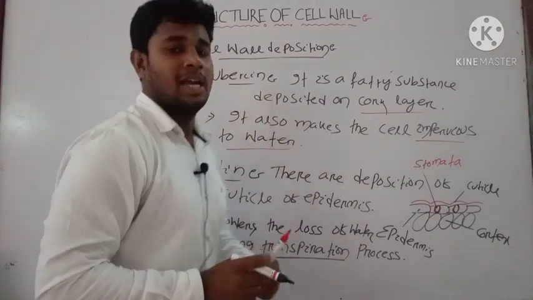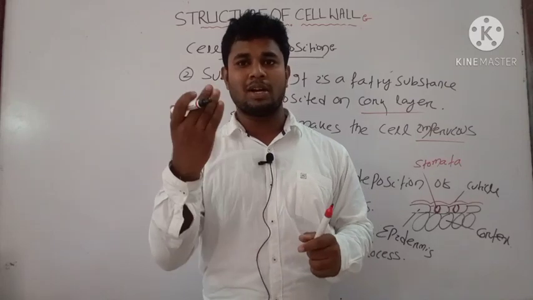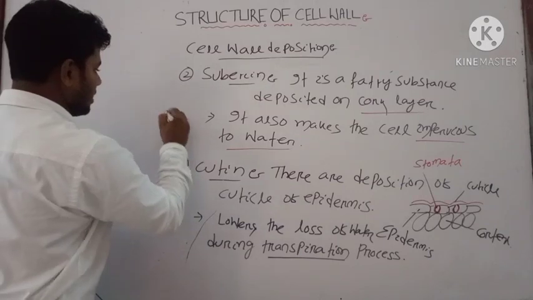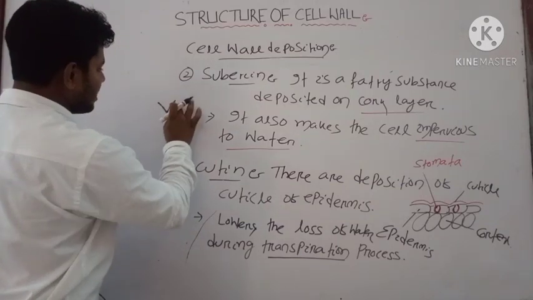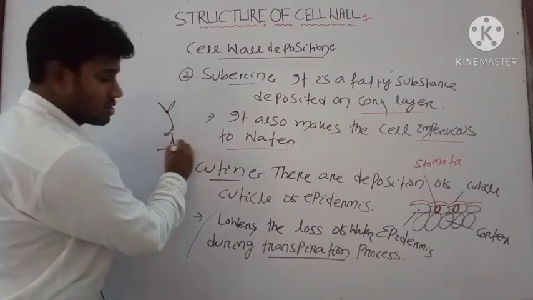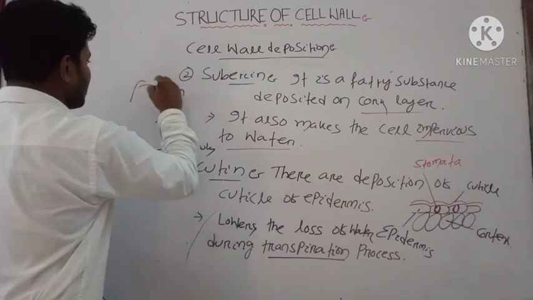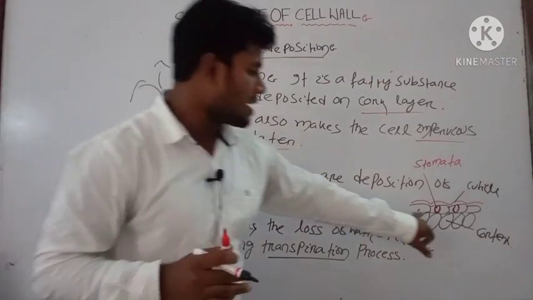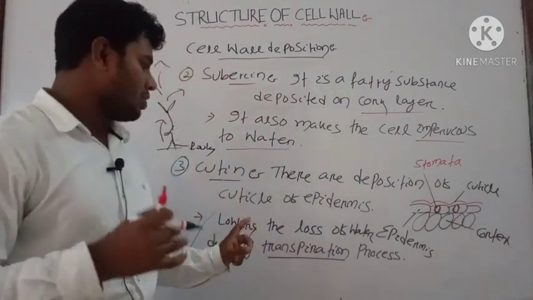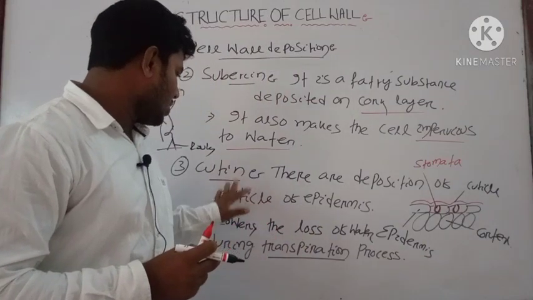What is that process? In the transpiration process, there is loss of excess water from the plant body through aerial parts of the plant. Suppose this is your plant. Then the excess water which is absorbed by the roots will be lost to the outer environment through stomata-like structures. That loss of excess water is controlled by the cutin structure, or cutin deposition.